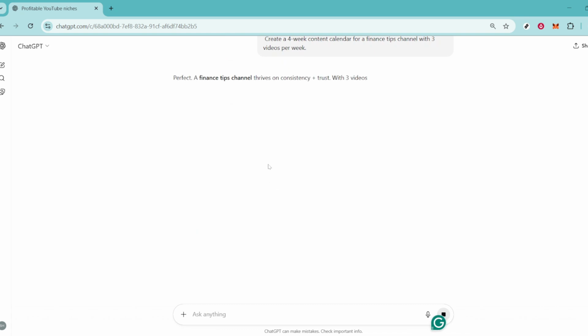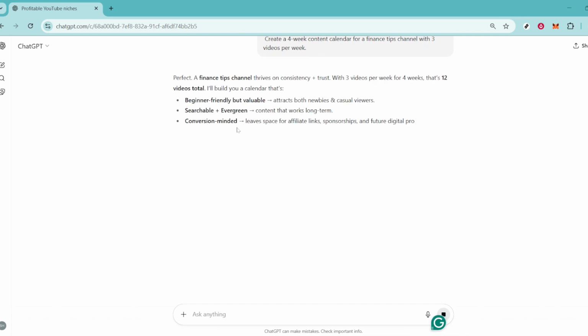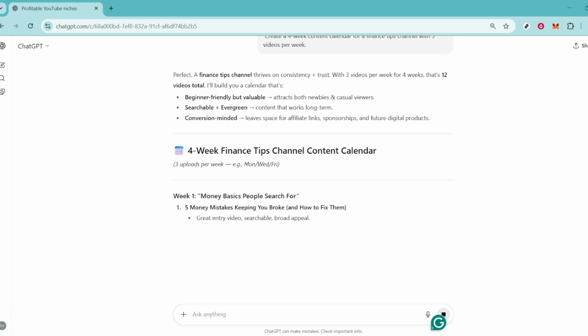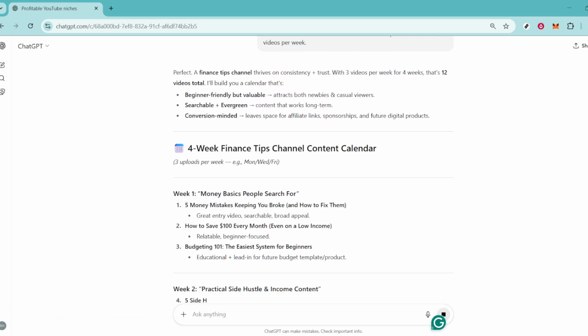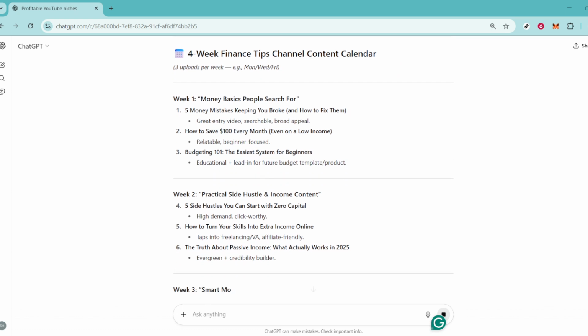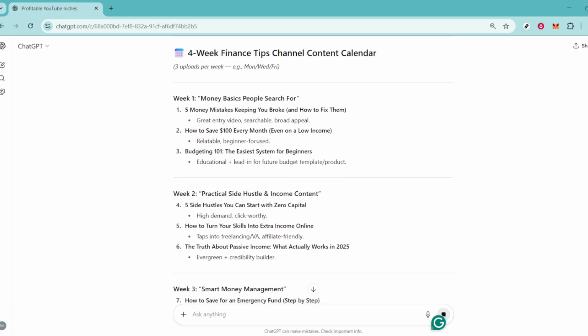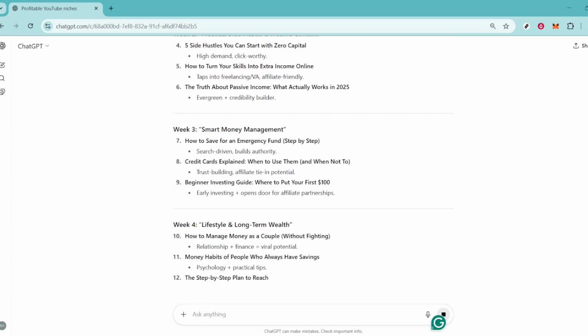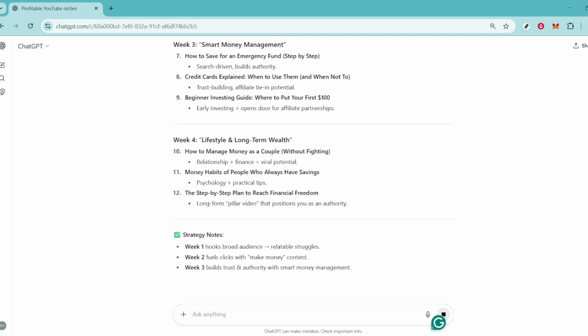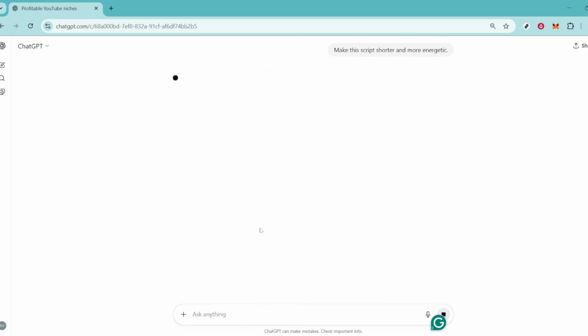Now, onto scripting and optimizing your videos. Crafting scripts that are engaging and captivating is an art. Ask ChatGPT to write video scripts complete with hooks to grab viewers' attention and calls to action, urging them to like, subscribe, or comment. After creating the initial draft, you can refine it further by prompting ChatGPT to make the script shorter or more energetic, helping you enhance viewer retention.